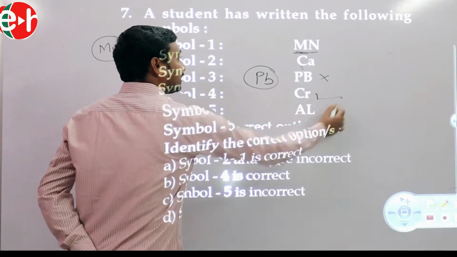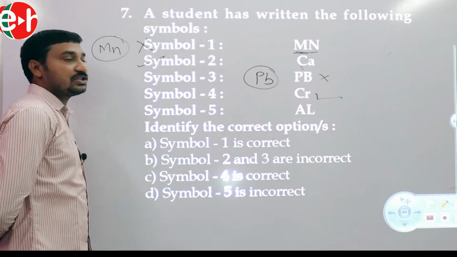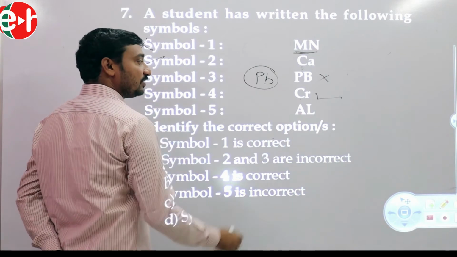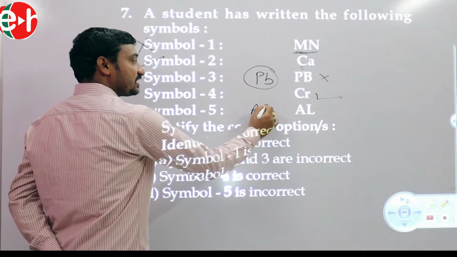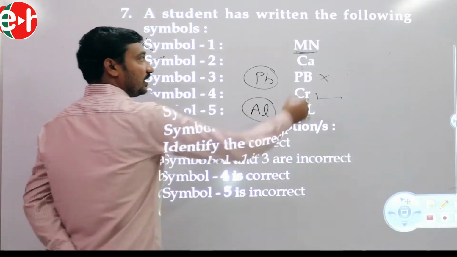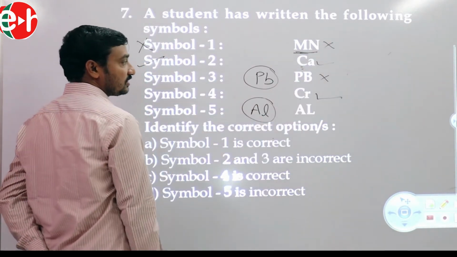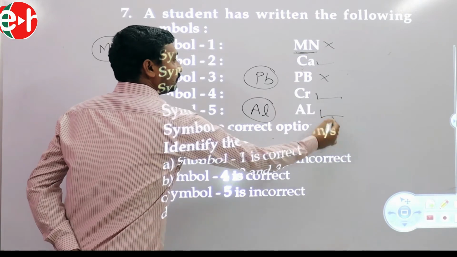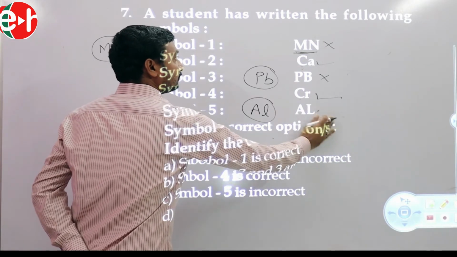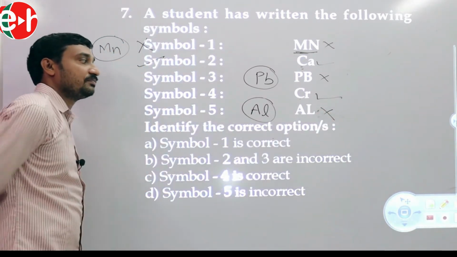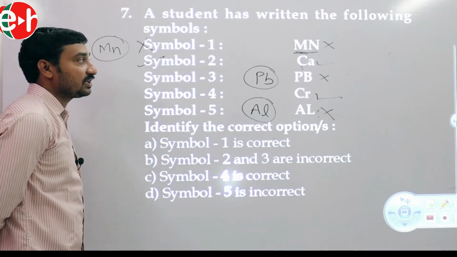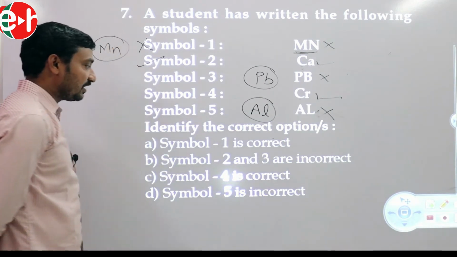So this is correct. Symbol 5, aluminium, AL. This is wrong because both letters are capital. Aluminium symbol is capital A, small l. So symbol 2 and symbol 4 are correct.